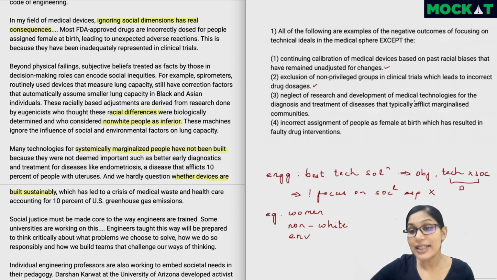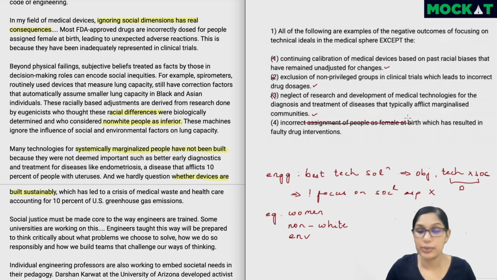Neglect of R&D of medical technologies for the diagnosis and treatment of diseases that typically afflict marginalized communities. This again is related to women. This is about endometriosis. So you can see that that's exactly what is mentioned over here as well. So this again becomes an example that's given. So all of these can be eliminated and probably the fourth option is the right answer. Incorrect assignment of people as female at birth, which has resulted in faulty drug interventions. So this is not what is happening. People are not wrongly being assigned as female at birth, right?